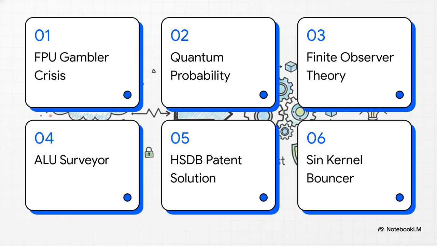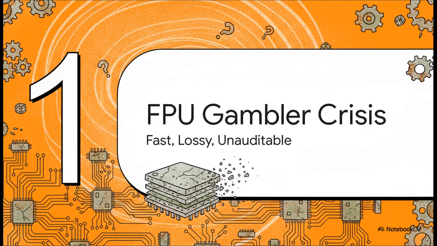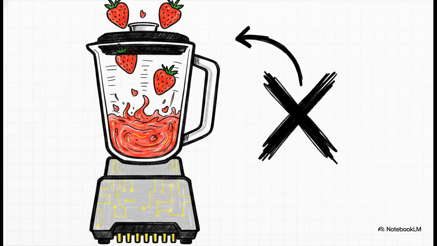Let's dive right in. Section 1. The FPU gambler crisis. Fast, lossy, and unauditable. So to truly understand the rot currently living inside our digital infrastructure, we have to descend all the way down to the microscopic metal. We need to take a hard look at a component called the floating point unit, or simply the FPU. See, the FPU is designed to process heavy math incredibly fast. But to pull that off, it uses secret, proprietary silicon seed tables to frantically approximate continuous math. It is, fundamentally, a probabilistic guesser.